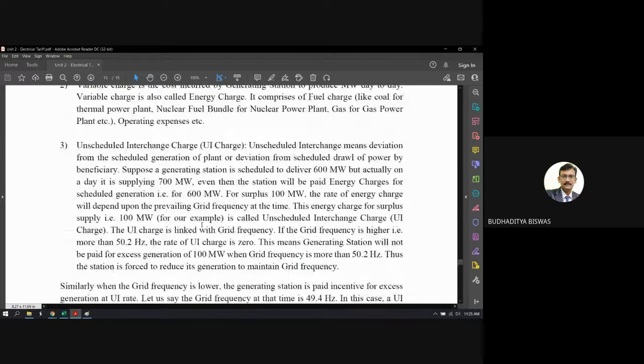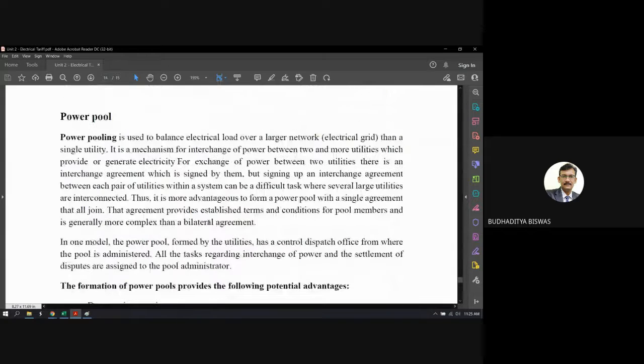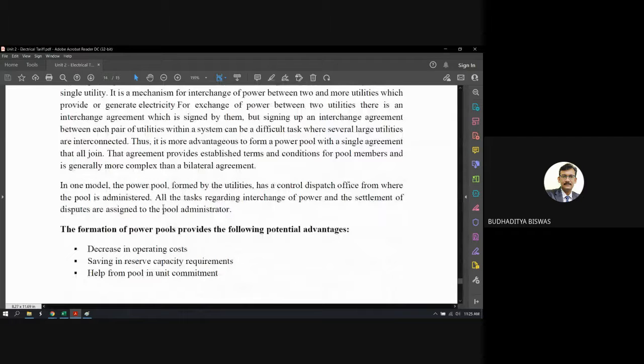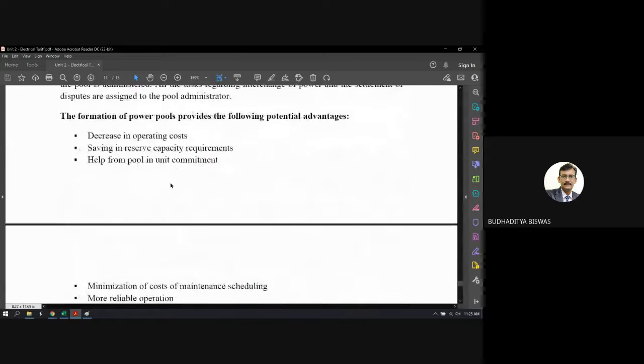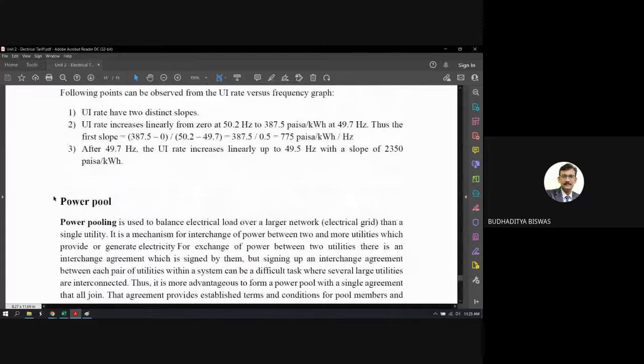So this is the concept of ABT and the explanation. And at last, the power pool is there. Only one line, or one or two paragraphs are there. What is the power pool? Actually, in your syllabus, the power pool for the different transmission companies, this heading was there.